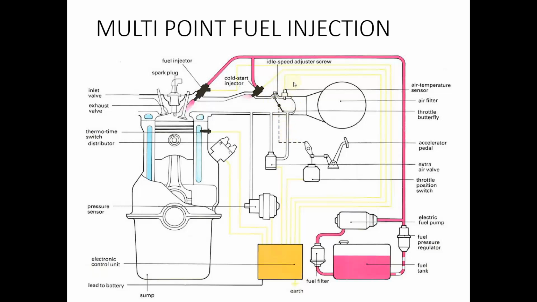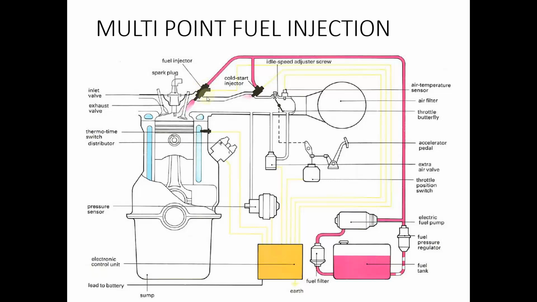So these sensors will collect information from those areas, and this information is supplied to an electronic control unit or the ECU. So the function of ECU is to control the fuel injector according to the engine condition.